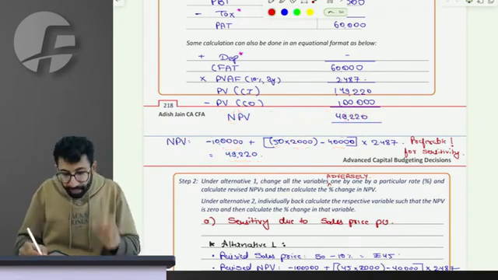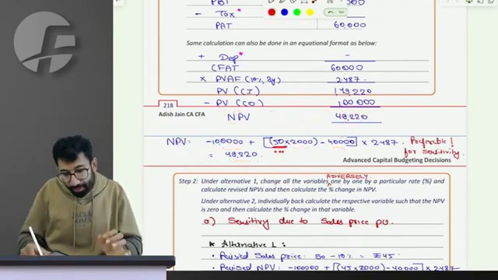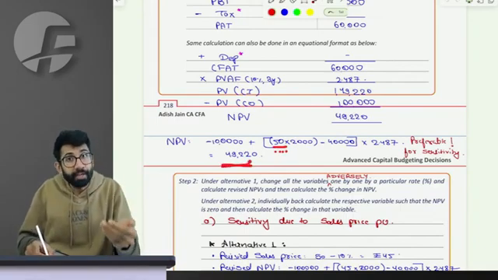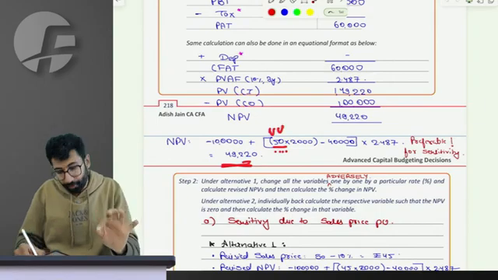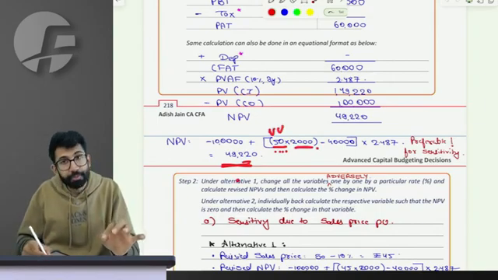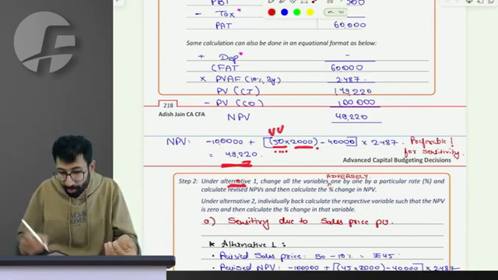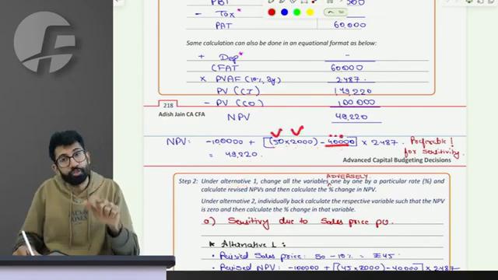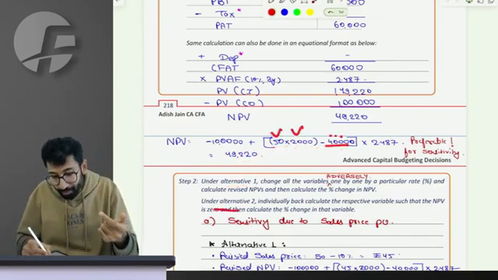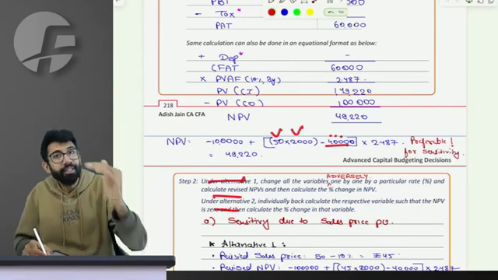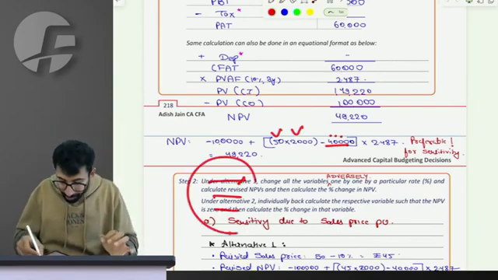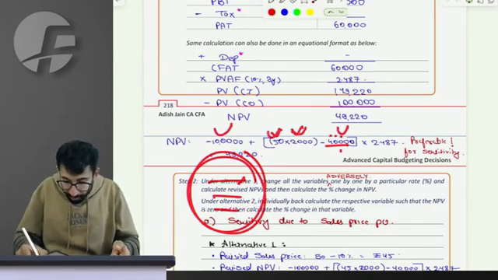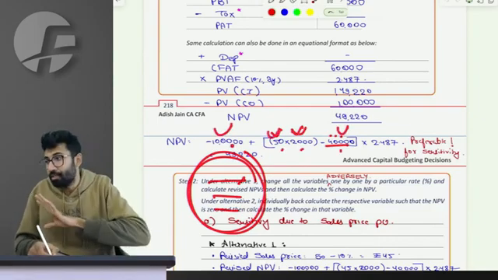In the first case, I change the sales price by 10%, then NPV will change. In the second case, sales price remains 50 only, but the units change by 10%, NPV will change. Then in the third case, these two remain the same, but the fixed cost changes by 10%, then NPV will change. Question is, in all these scenarios, will the change in NPV be the same due to the same 10% change in these variables? The answer is no.